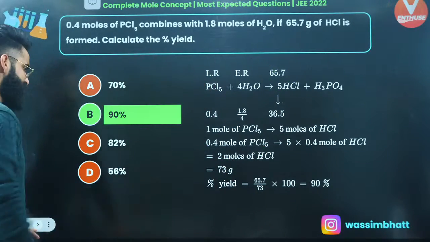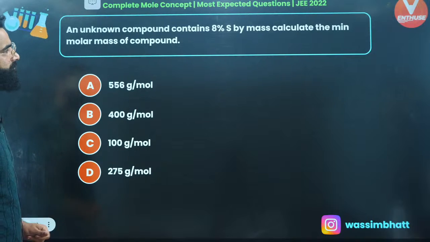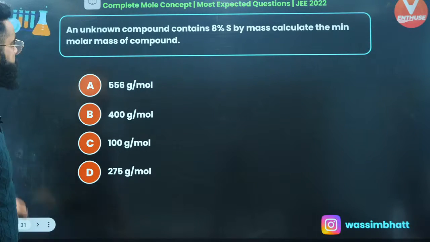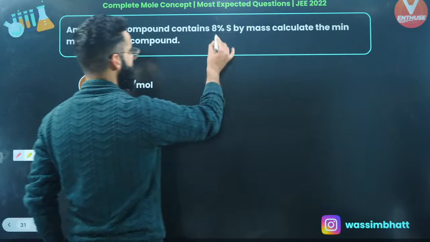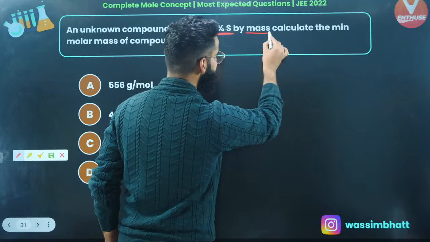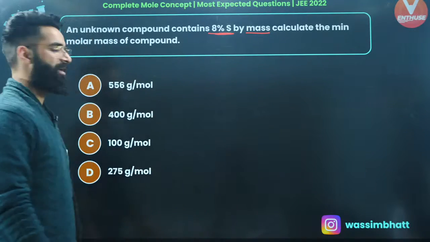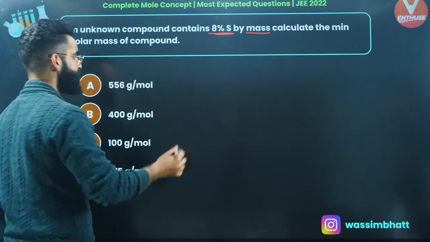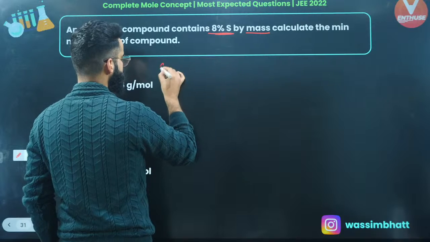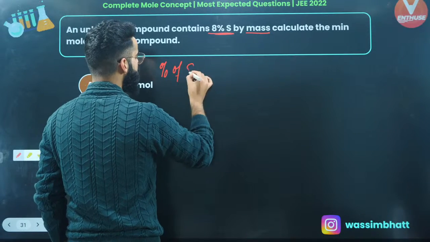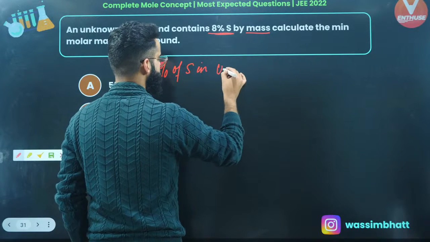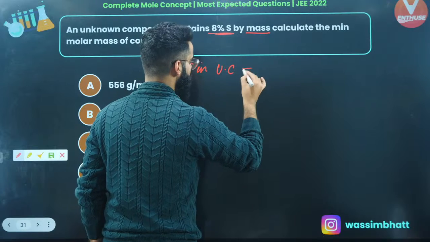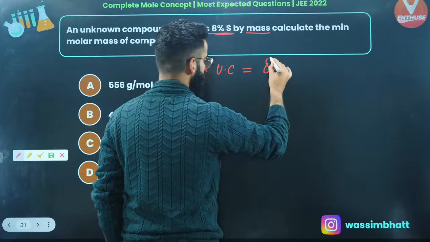And I'm sure you can easily solve these sort of questions from now onwards. An unknown compound contains 8% sulfur by mass. Calculate the minimum molar mass of the compound, right? I'll be writing the percentage of sulfur in an unknown compound. It's given to me as 8.